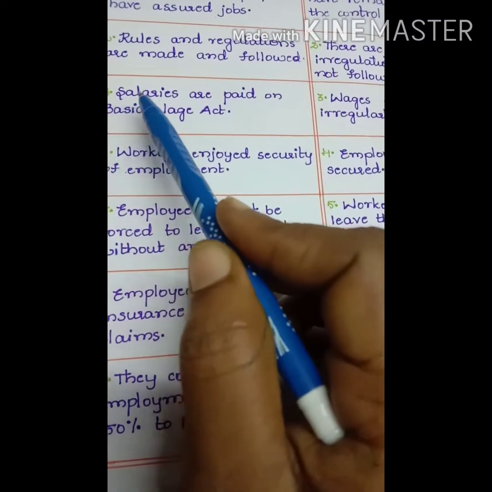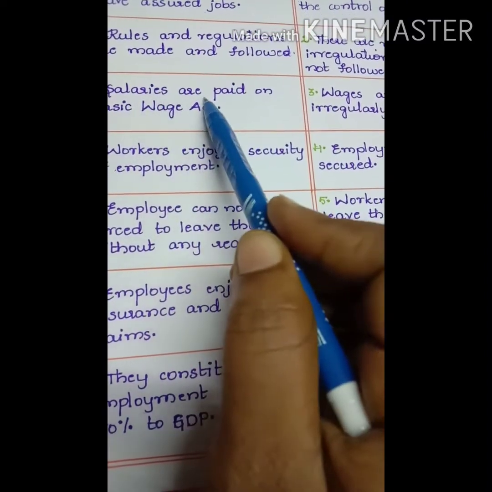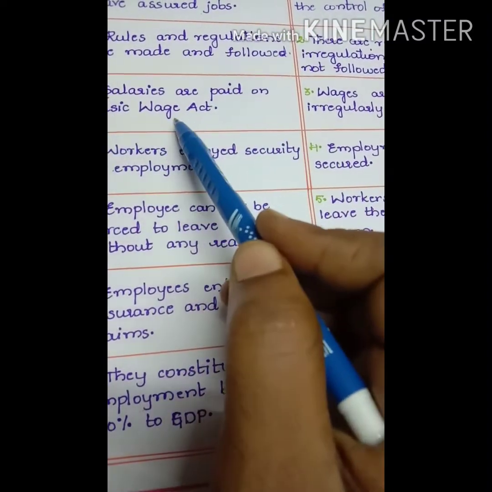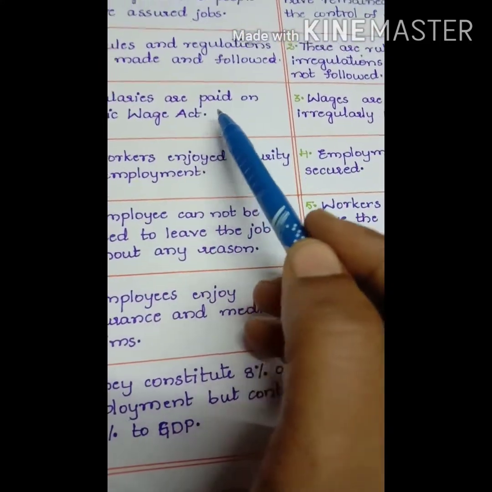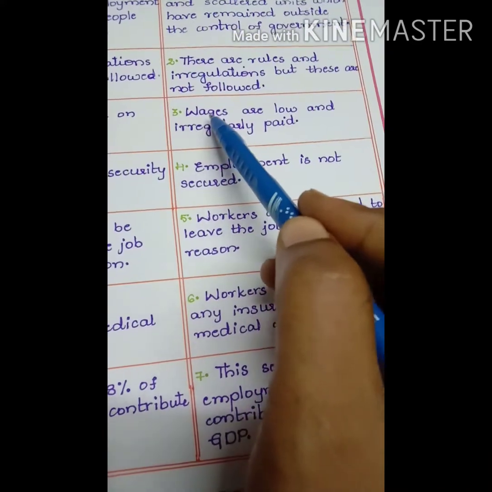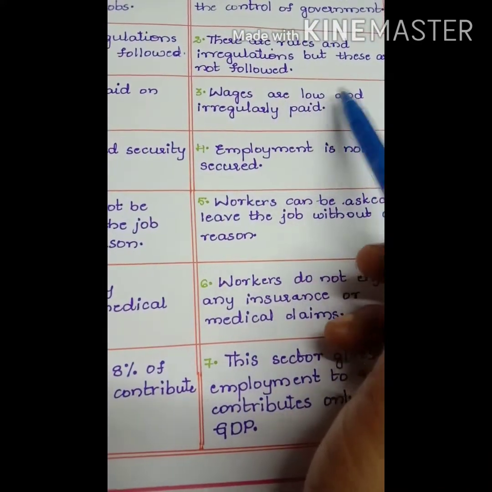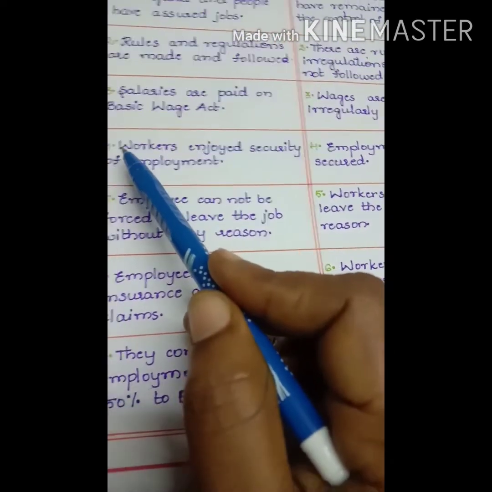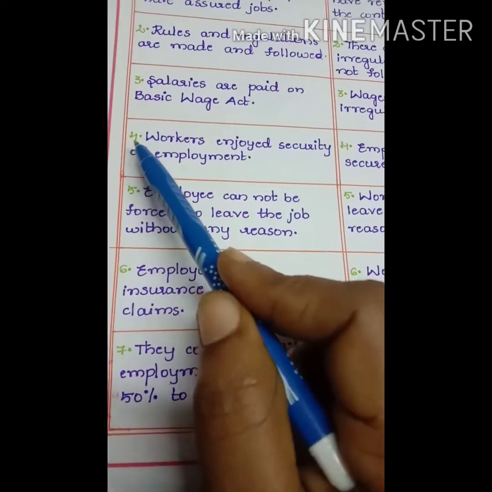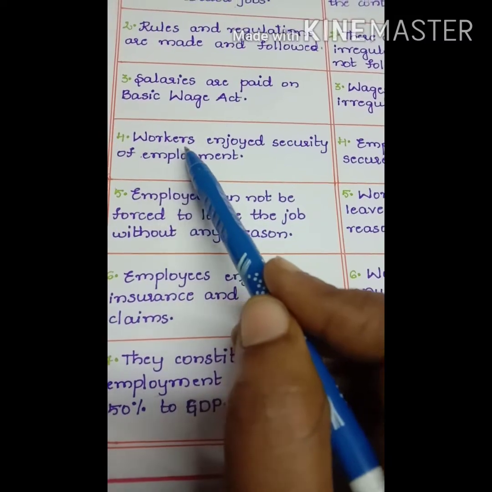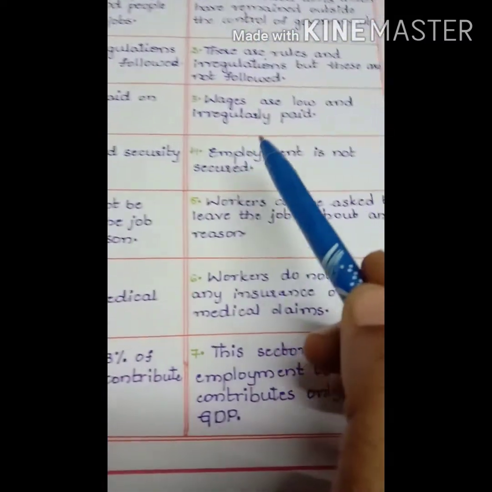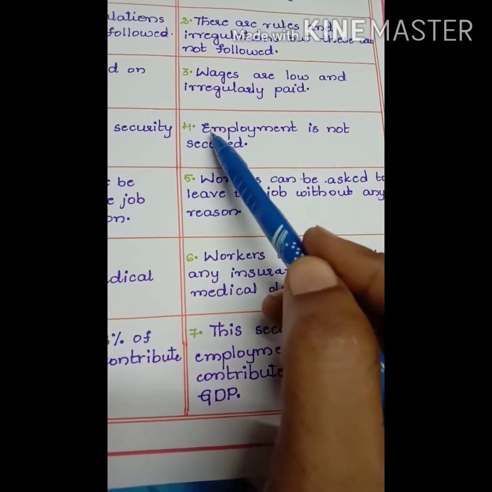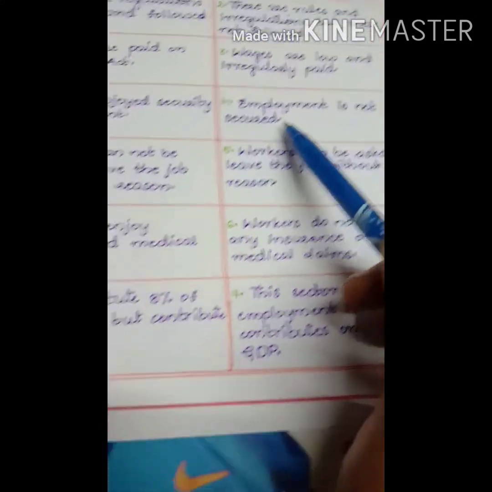Next, in the organized sector, salaries are paid on the Basic Wages Act. In the unorganized sector, wages are low and not regularly paid. Next point, fourth one, organized sector workers enjoy security of employment, but unorganized sector employment is not secured.